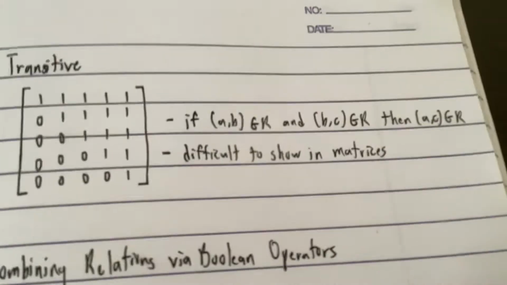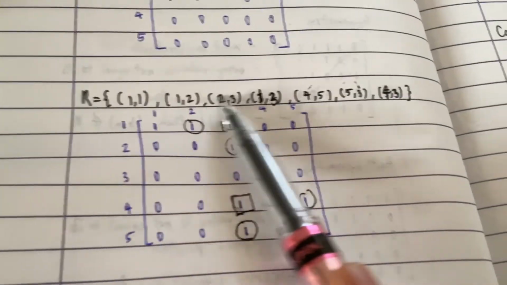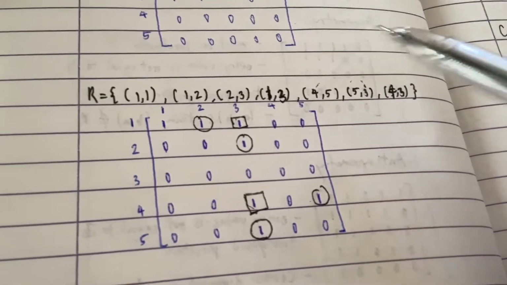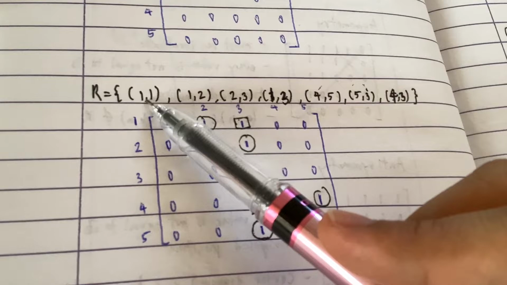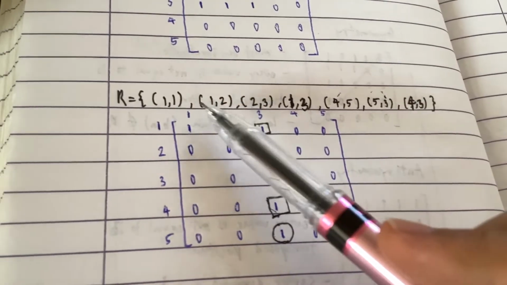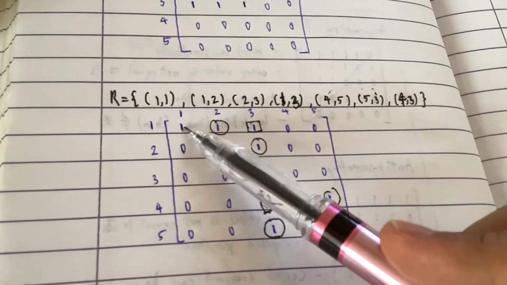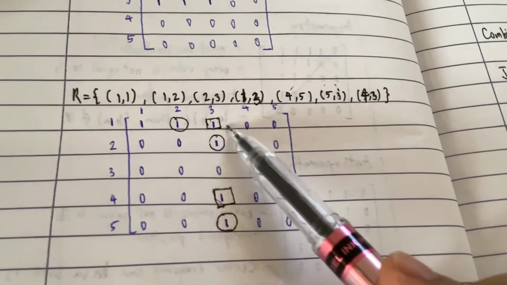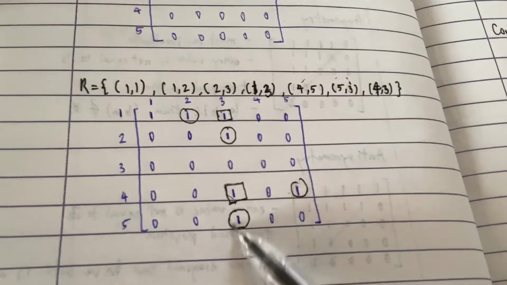Again, it's difficult to show it through matrices, but if sir shows something like this, it should be much easier to point it out, right? And for this one, remember, it's just a reflexive element. One is related to itself, so you know this can be disregarded. But yeah, this is an example of transitive, right?